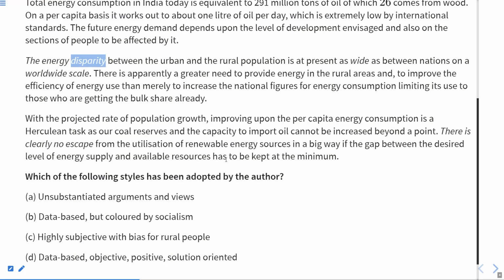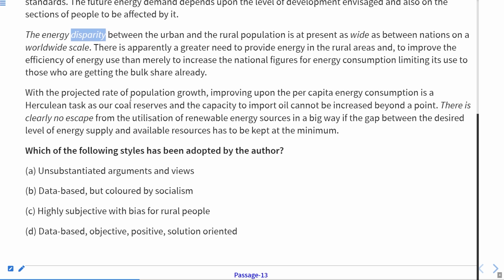And grade providely, okay, rural areas, and to improve efficiency of energy, merely increase the national figures of energy consumption, limiting its use to those who are getting the bulk share already. With the projected rate of population growth, improving upon the per capita energy consumption is a Herculean task.